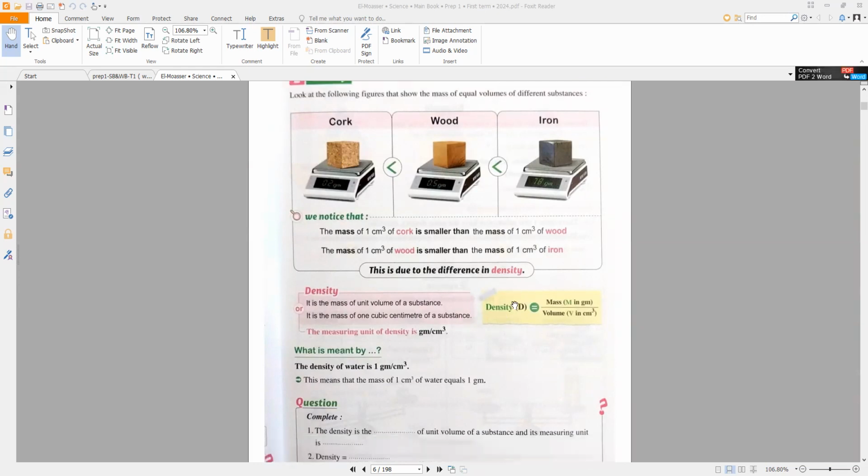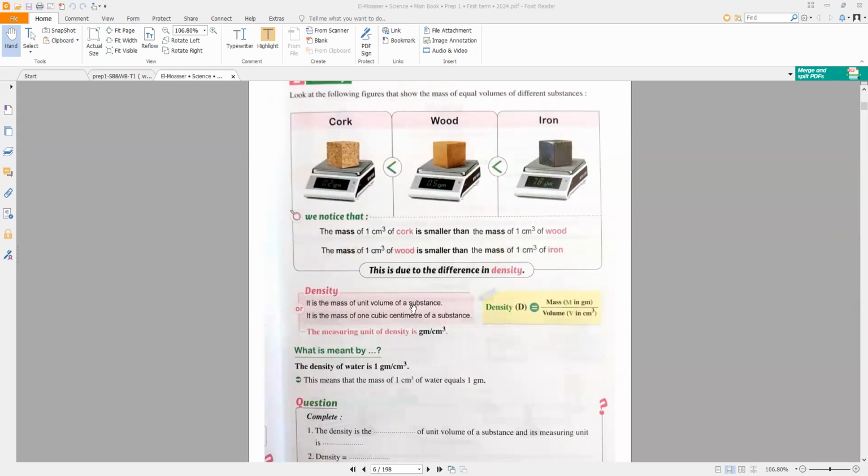So what is the meaning of density? To understand the meaning of density, you must know the law of density. Density equals mass divided by volume. The symbol of density is d, the symbol of mass is m, and the symbol of volume is v. The measuring unit of mass is gram, and the measuring unit of volume is cubic centimeter. So density d equals mass in gram divided by volume in cubic centimeter.